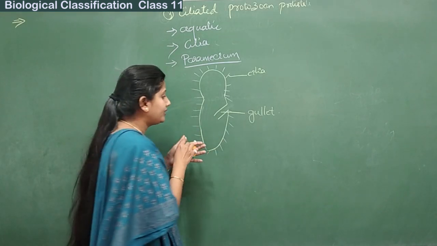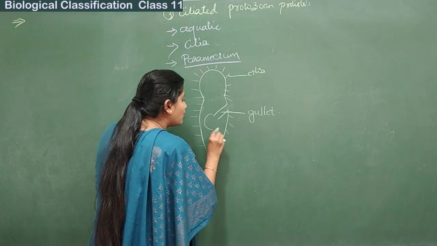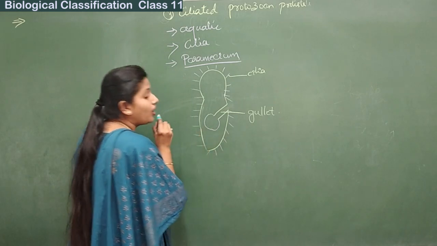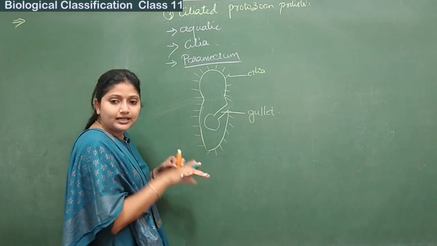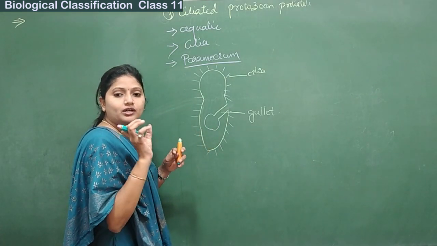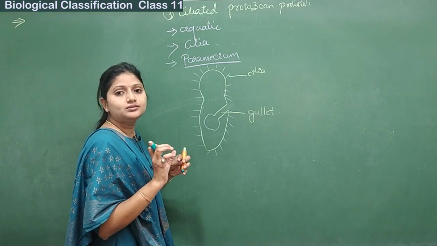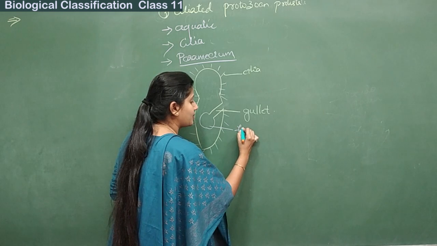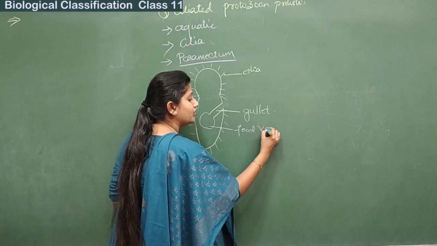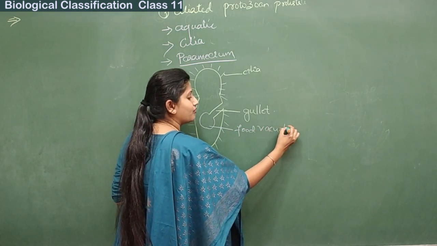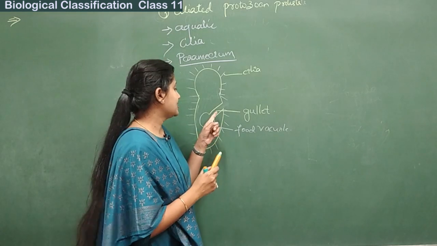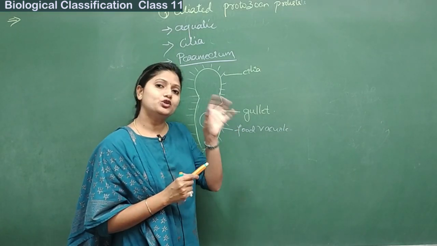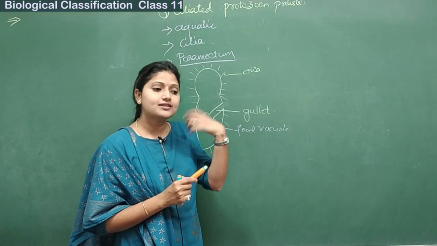Attached to this gullet, we have one storage organ like this. Attached to this gullet only, we have a storage organ. It is called the food vacuole. This is the food vacuole. Fine. This is the gullet. It is a tube-like structure which takes in the food.